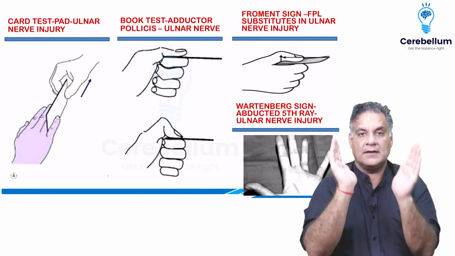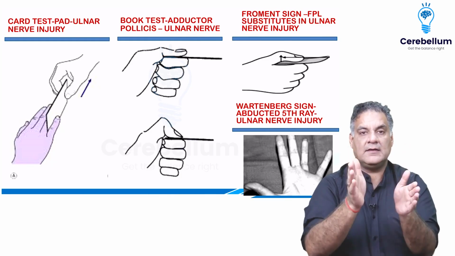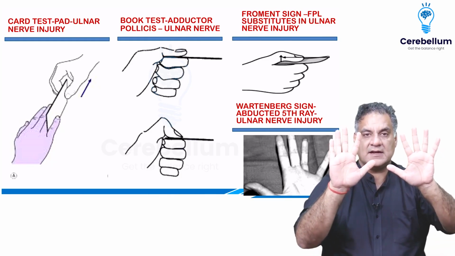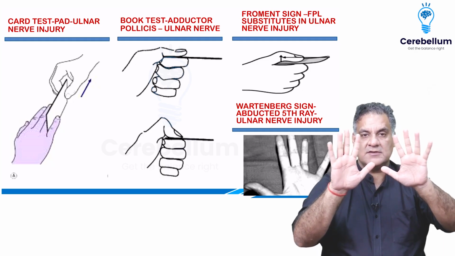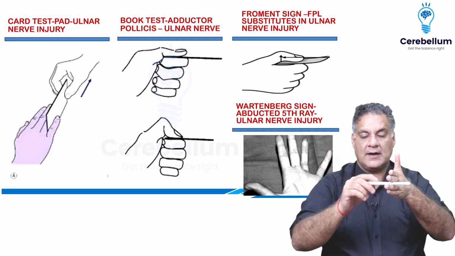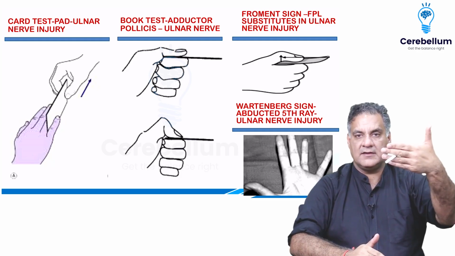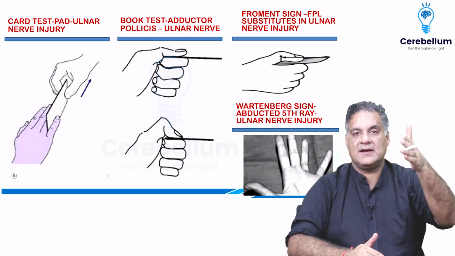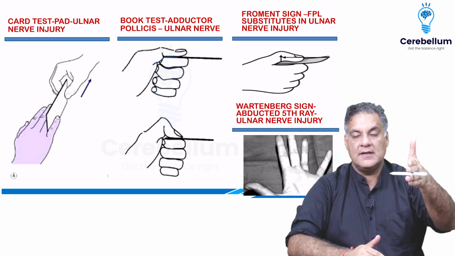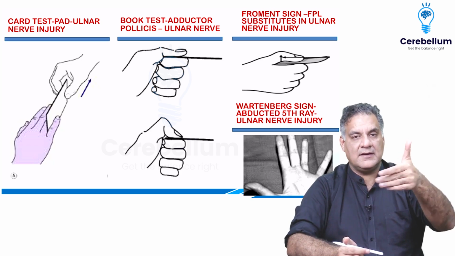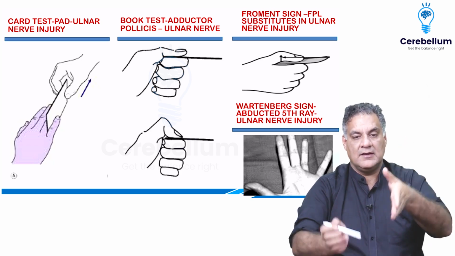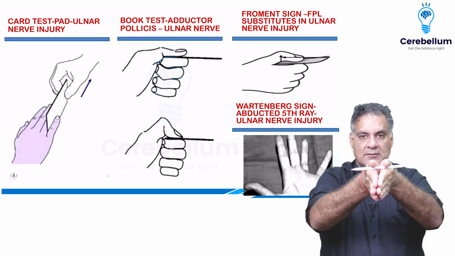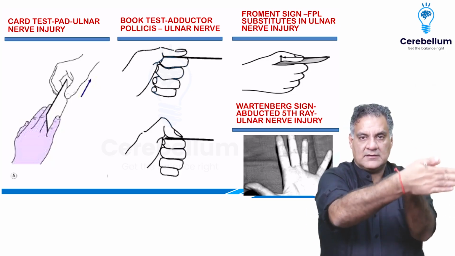Coming to the ulnar nerve. The ulnar nerve supplies the palmar interossei which adduct, and dorsal interossei which abduct. So if you give a card to a patient and ask him to hold it between the fingers, this is called as a card test, palmar interossei adduction, ulnar nerve injury. All right. Similarly, the thenar eminence muscle adductor pollicis is supplied by ulnar nerve. So if you give a book to a patient, ask him to hold it between the thumb and the palm, this is called as a book test.